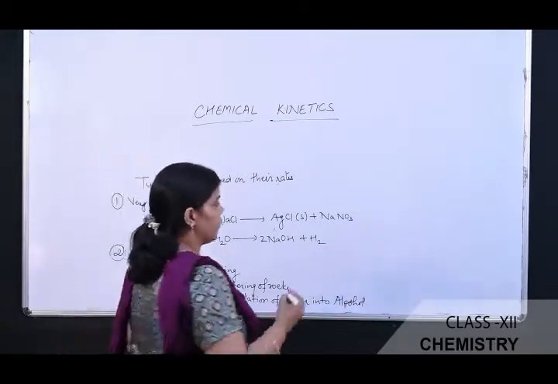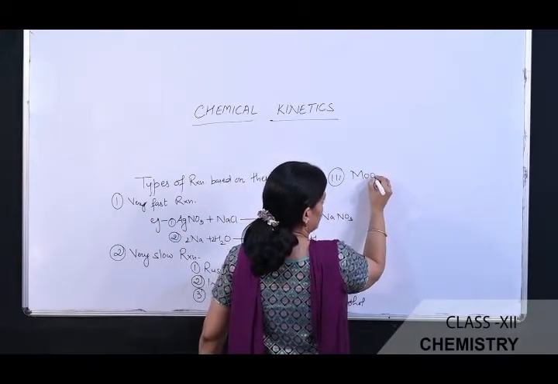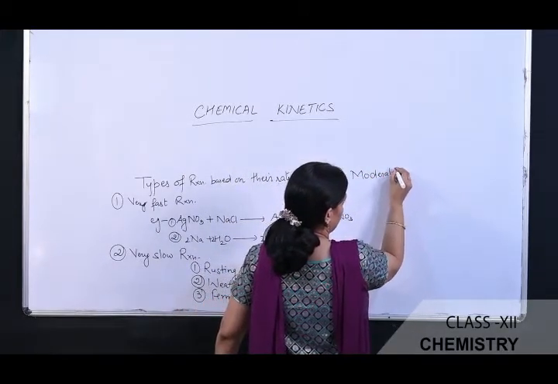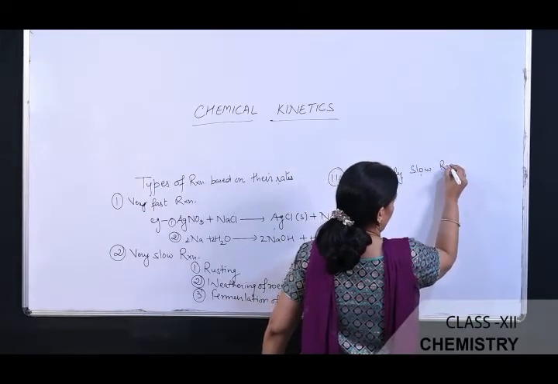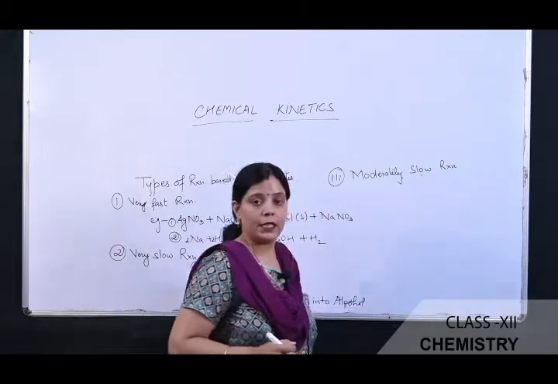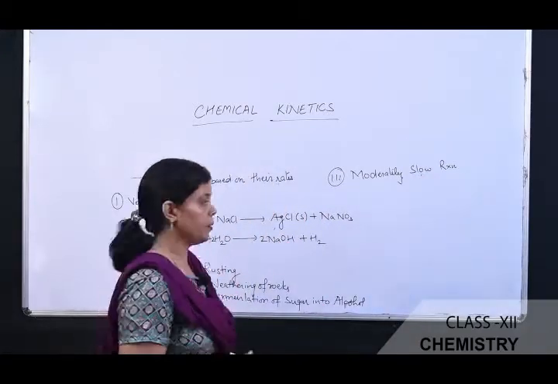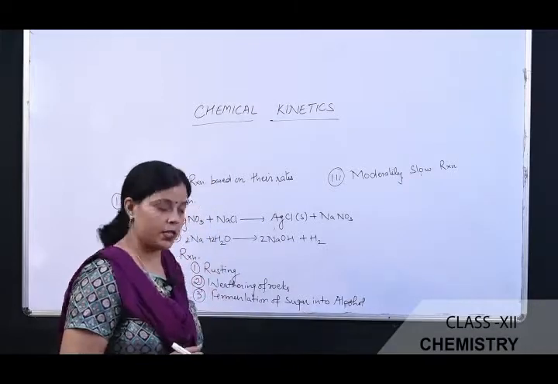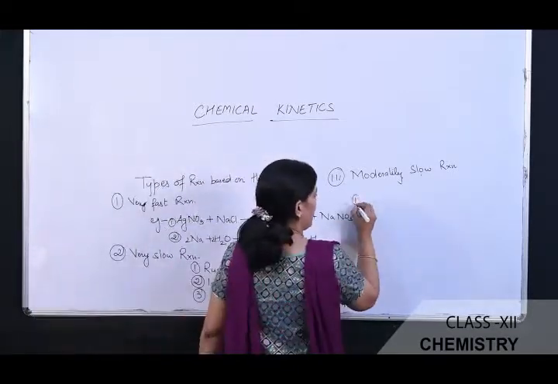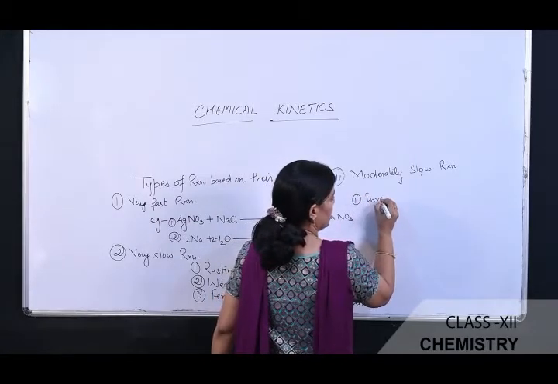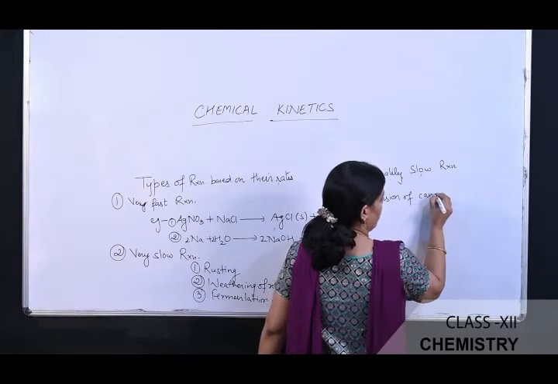Then the third classification based on rate is moderately slow reaction. In this type of chemical reaction, the rate of the reaction is intermediate between the very fast reaction and very slow reaction. The example of this type of reaction is inversion of cane sugar.